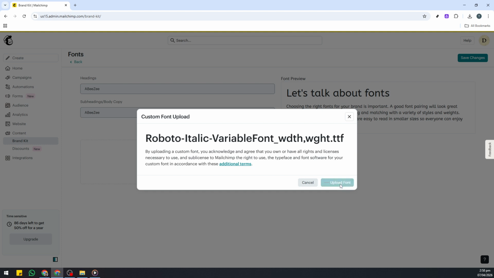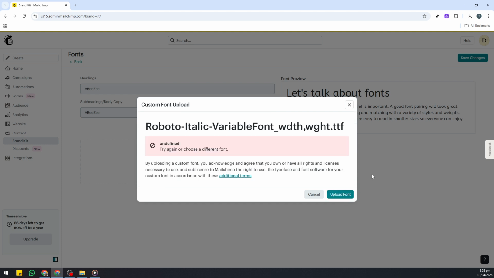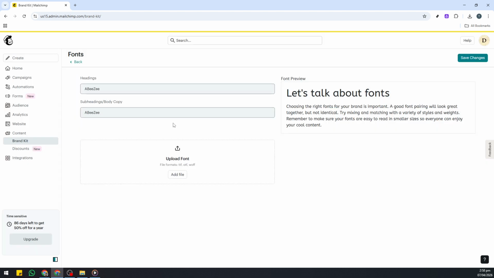You'll see the progress indicator as Mailchimp processes your files. Larger files can take a moment, so let the upload finish completely. After the upload completes, look for your new fonts listed in the Fonts section. To lock everything in, click Save Changes. This final save ensures your fonts are stored in your account and available across your projects.